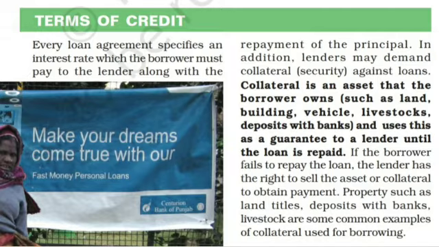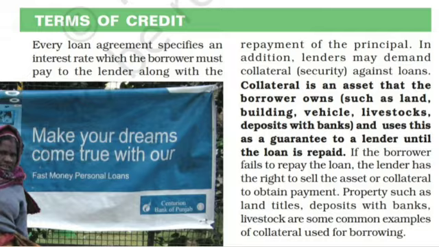You clear now? Other than the interest, the lender also demands collateral because if by any chance the borrower fails to repay the loan, the lender can use this asset to obtain his payment. Then properties such as land titles, deposits with banks, livestock are some common examples of collateral. So underline this area, put it in brackets and read it two or three times and study it very well.